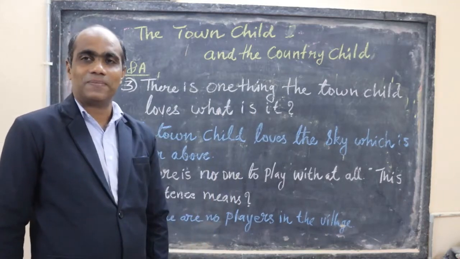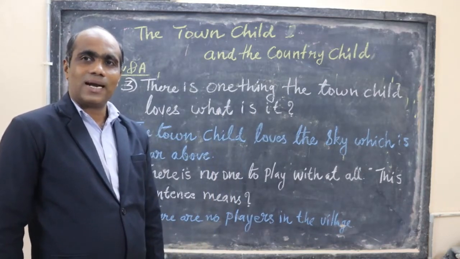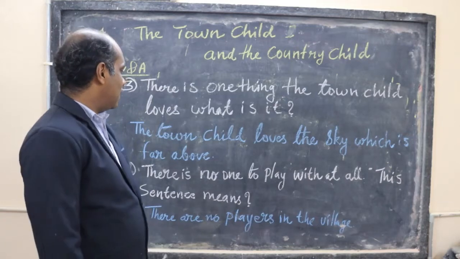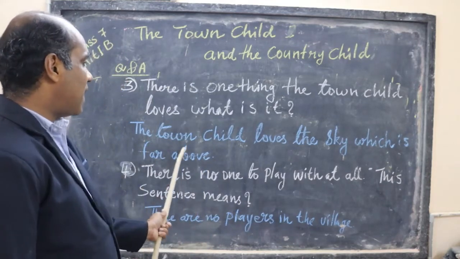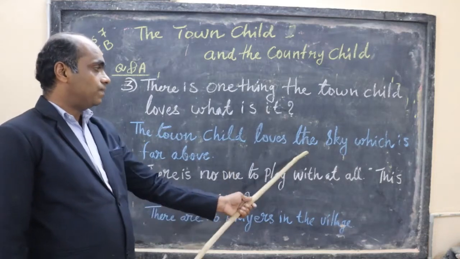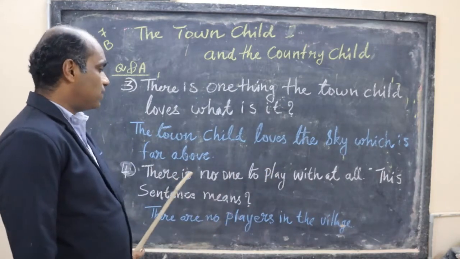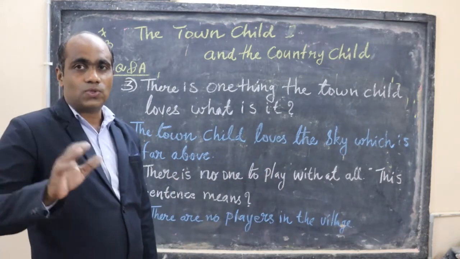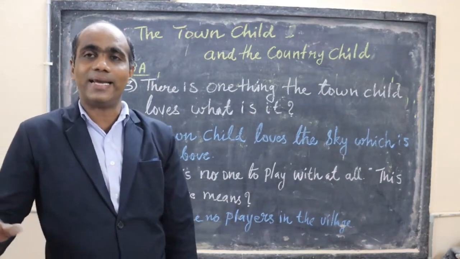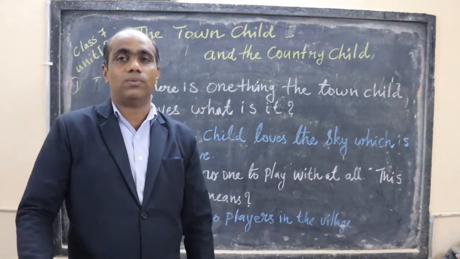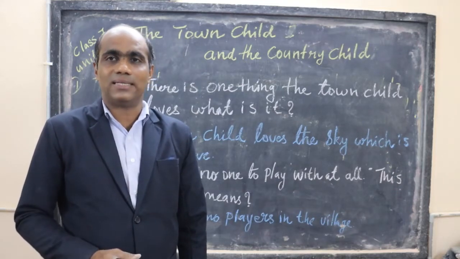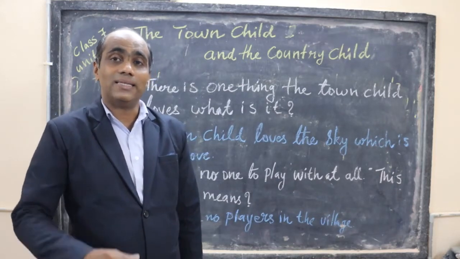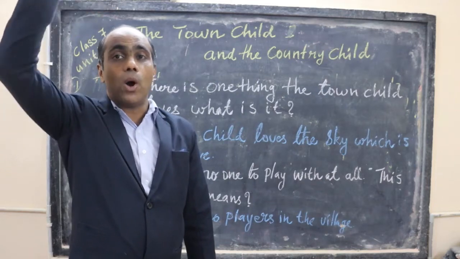What is it? So the answer is very simple. As I said, the answer starts from the question. Okay? The town child loves the sky which is far above. So the town child doesn't like anything in the city, in the town. But the town child likes what? One thing, that is the sky far above.